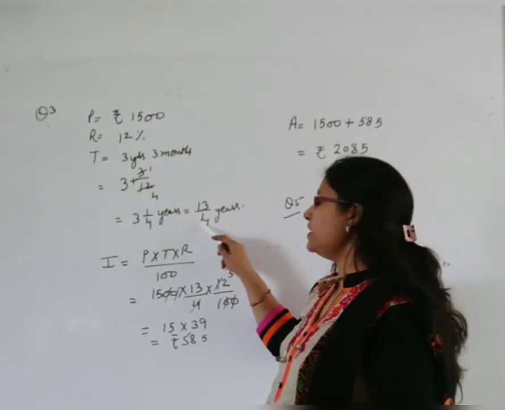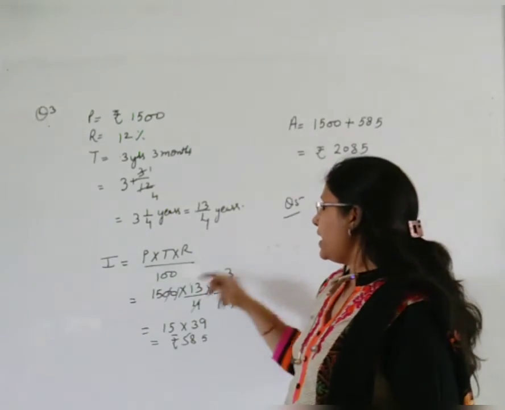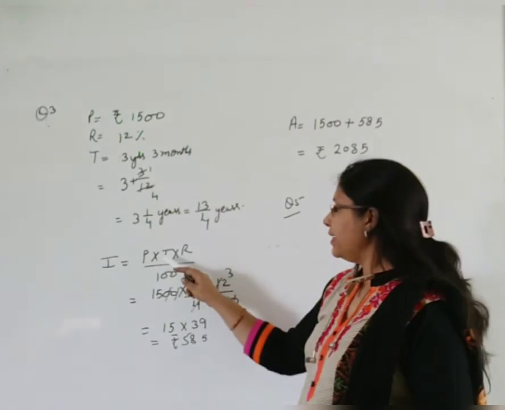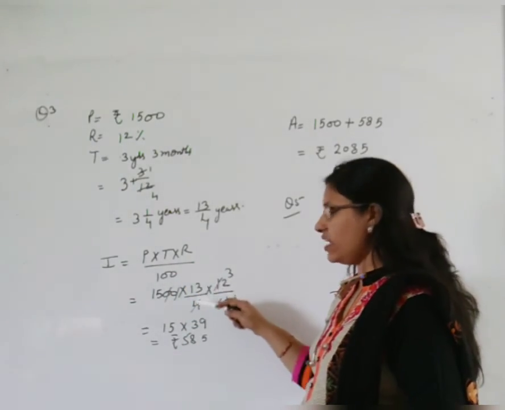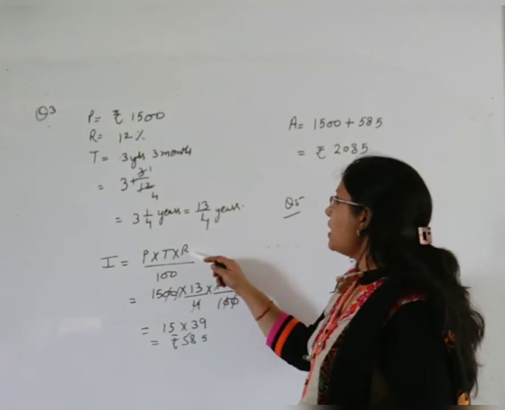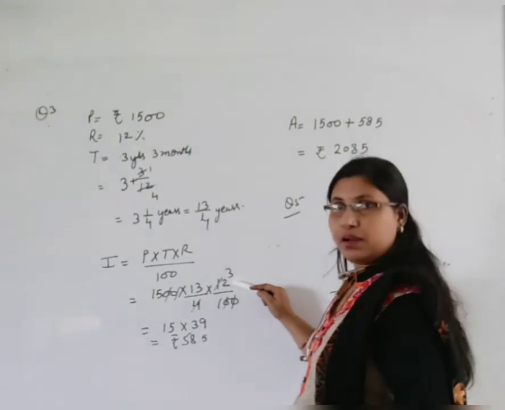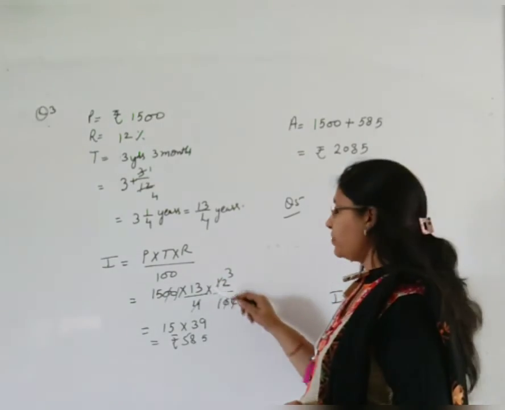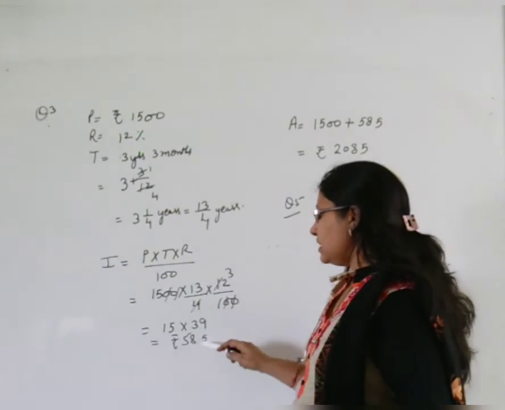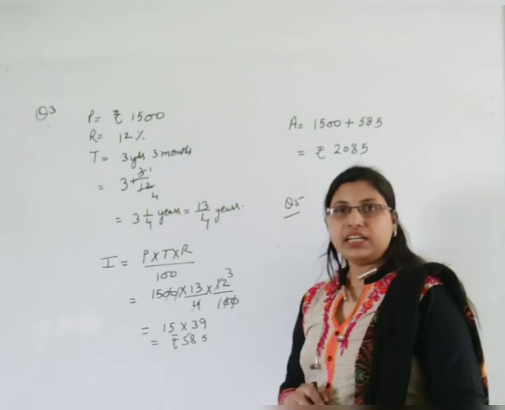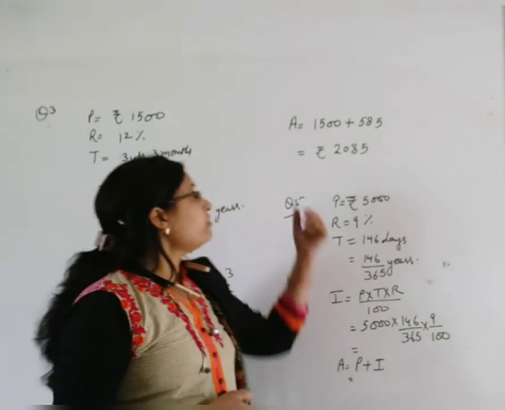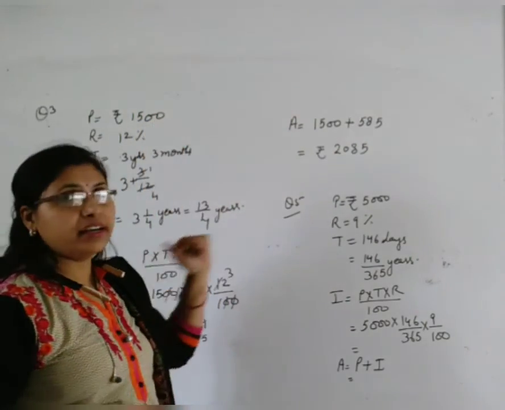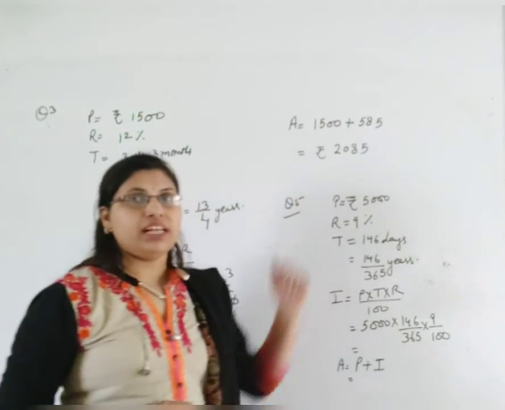Now we will convert it into a fraction and then we can keep the value here. Principal 1500 times 13 upon 4. So in fractional form we will write rate 12%, 12 upon 100. Or this 100 is also the same. Right? Now we will cancel out and we will get the answer 585. And the amount will be principal plus interest. The principal is 1500, interest is 585, we will add.